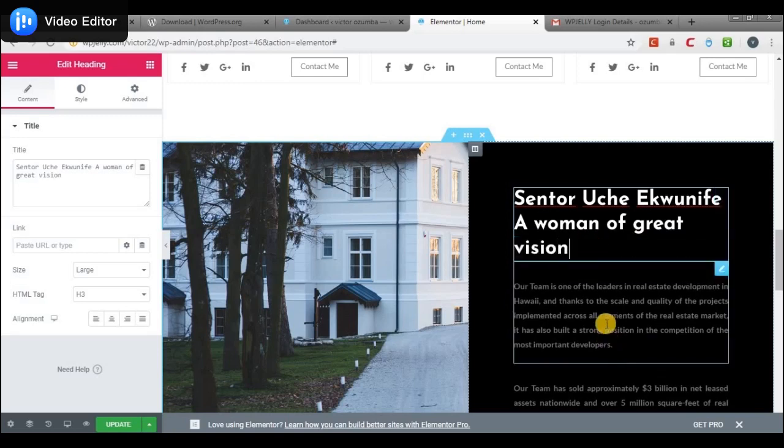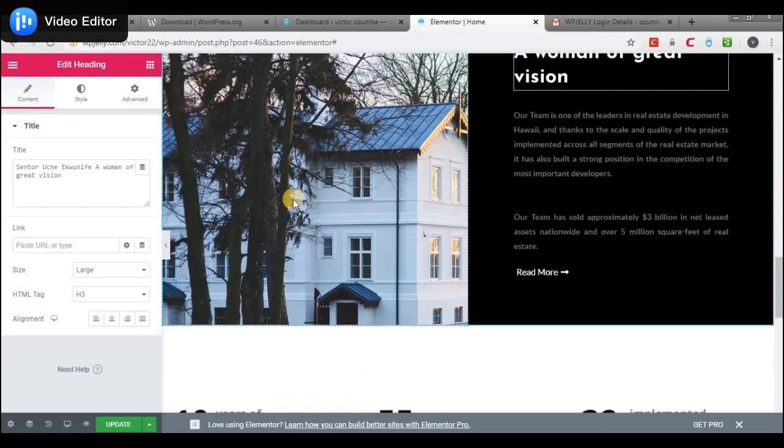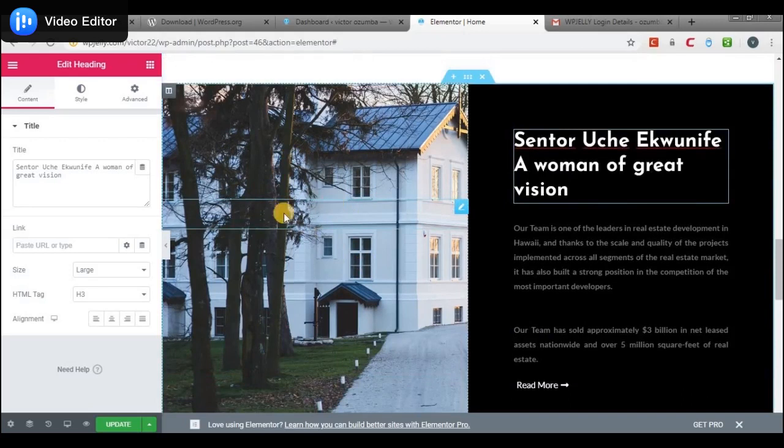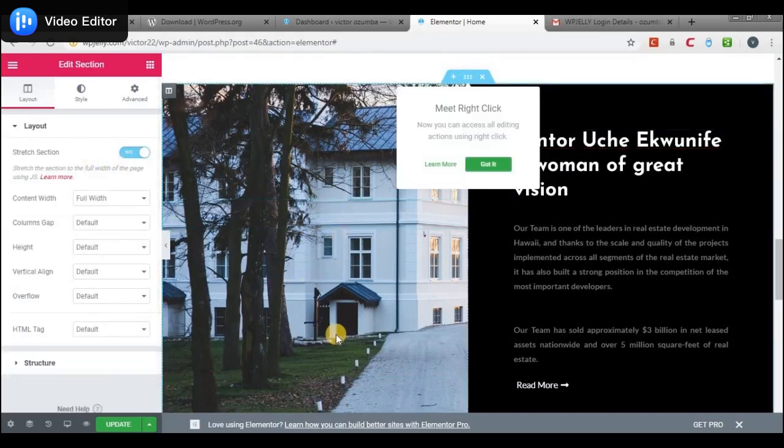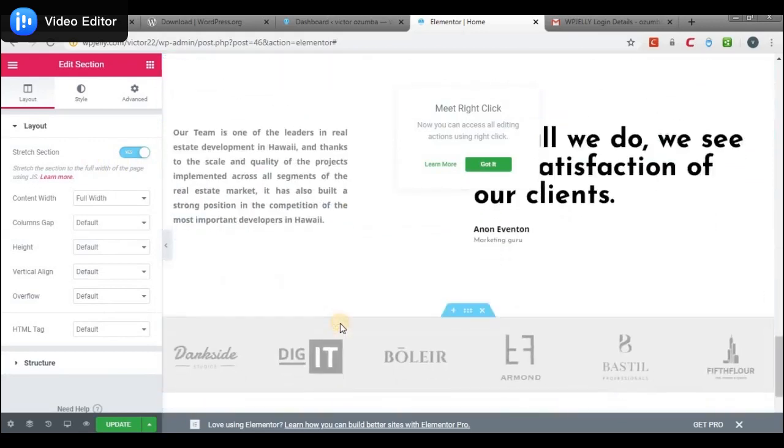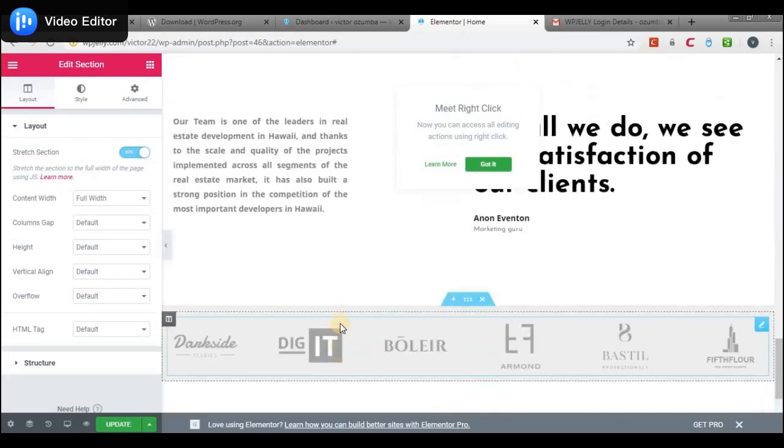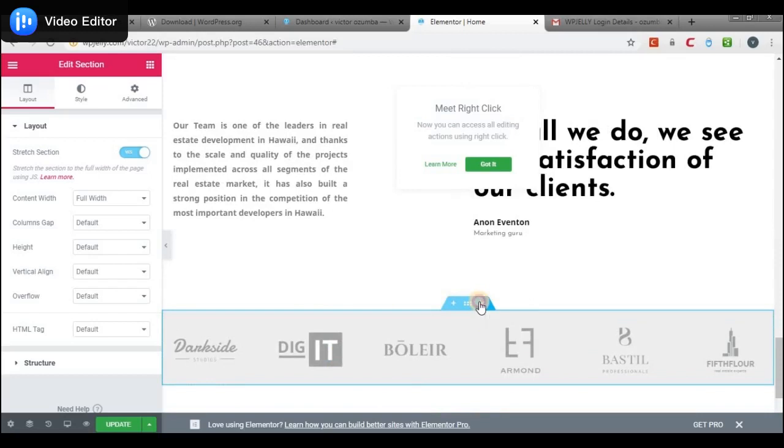So now we could come here, have whatever we want, and still you could change this image as well. As in showing how to do that, you just edit the section and change the section image. So that's that about that. And then whatever you don't want, you could get rid of.